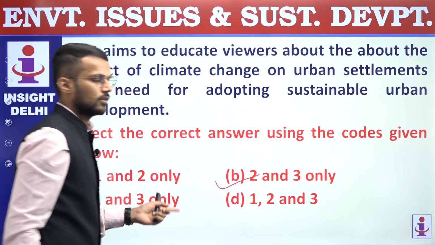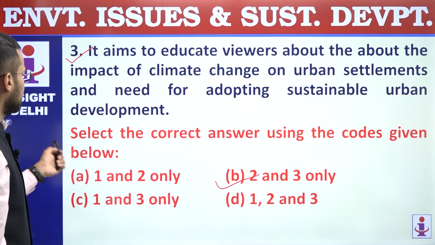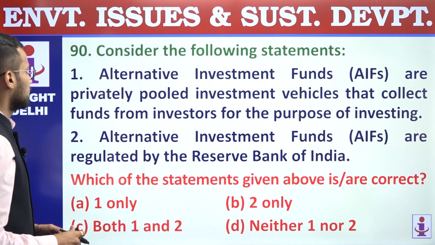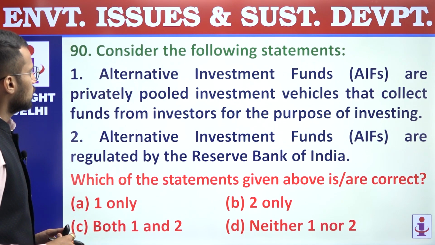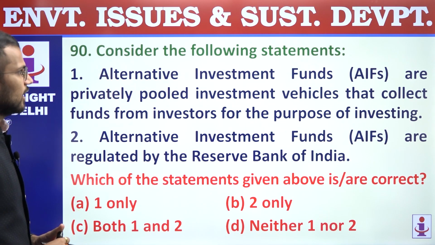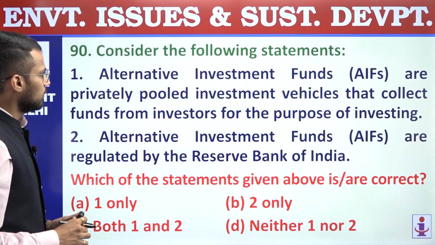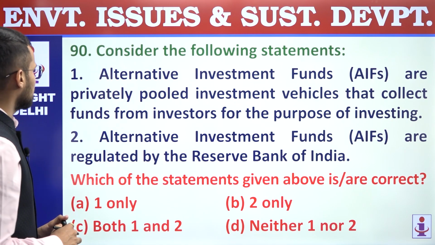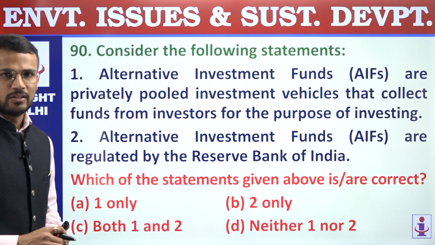So only second and third are correct statements, and that's why answer is B, 2 and 3 only. 89, answer is B. 90. Consider the following statements. First, alternative investment funds, AIFs, are privately pooled investment vehicles that collect funds from investors for the purpose of investing.